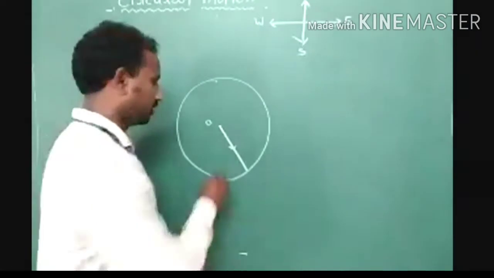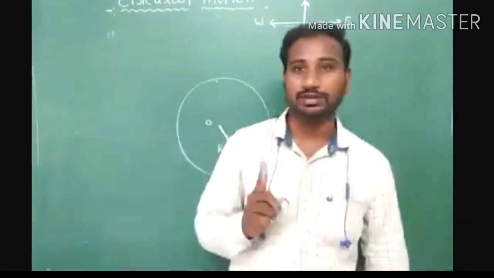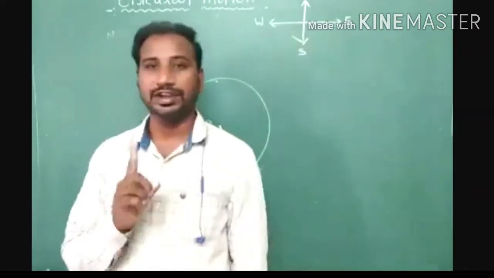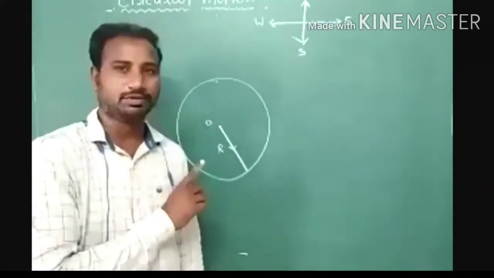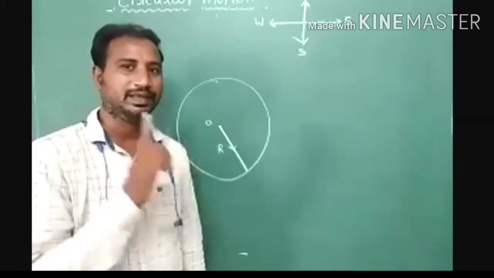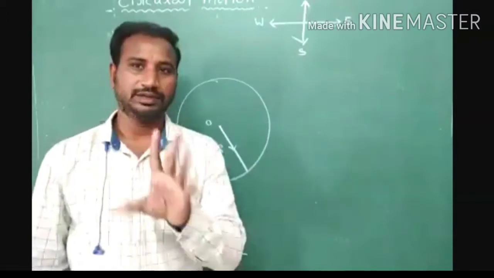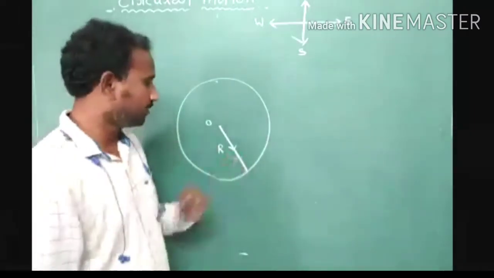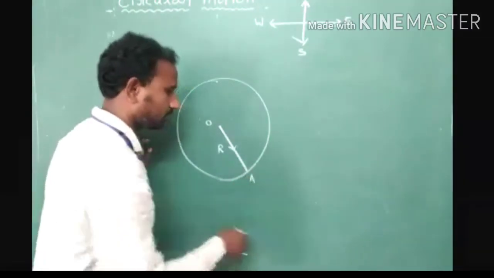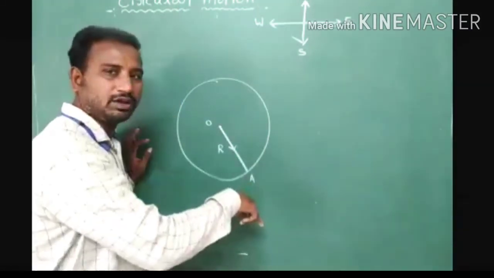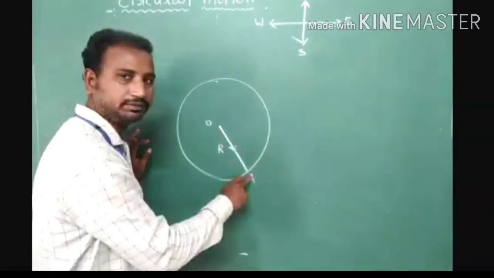Which quantity? Vector quantity. But it is a variable quantity. Don't forget, everyone thinks magnitude of radius is constant only. Why are you saying that radius is a variable quantity? It is a wrong one. Magnitude constant, but direction changes. You have to identify this condition. From O to A, it is an observation point. What is the direction? Direction of radius vector from center of circle to circumference.